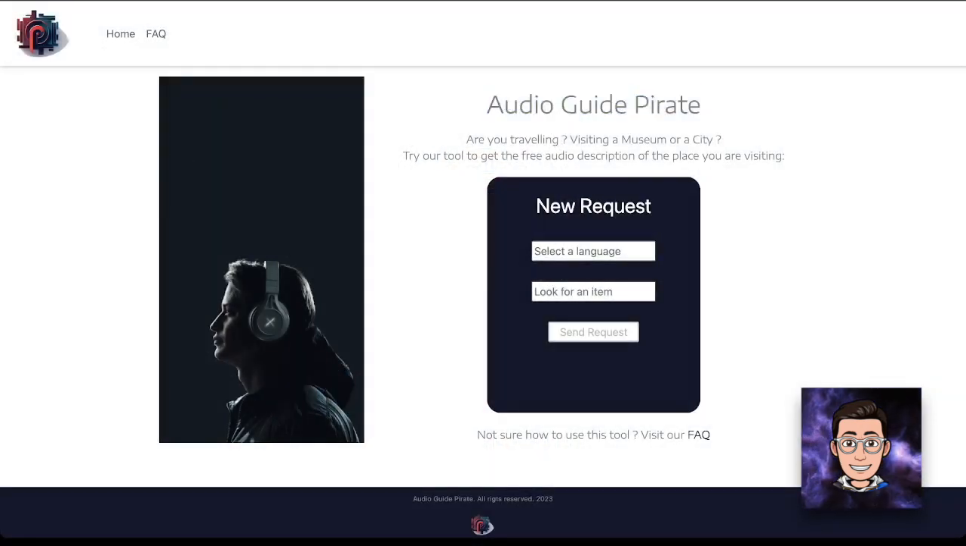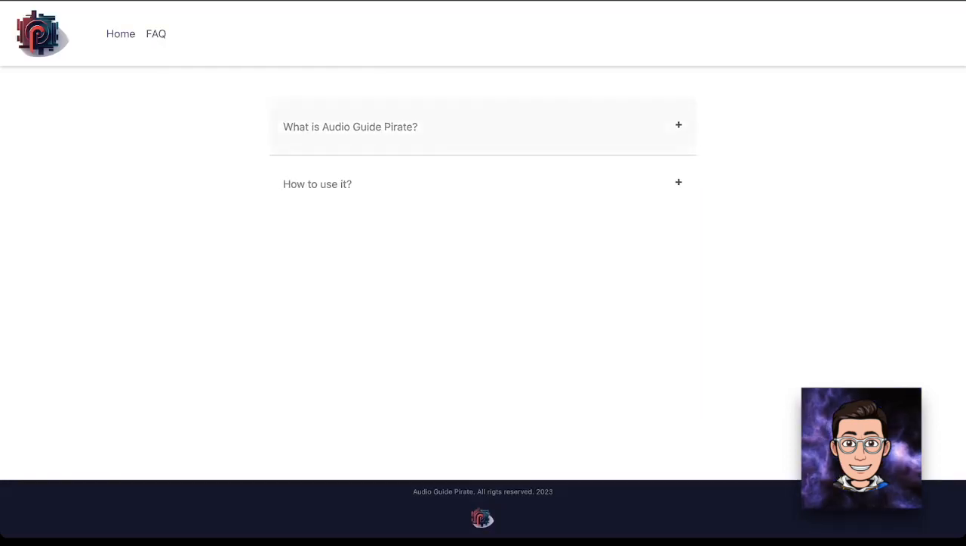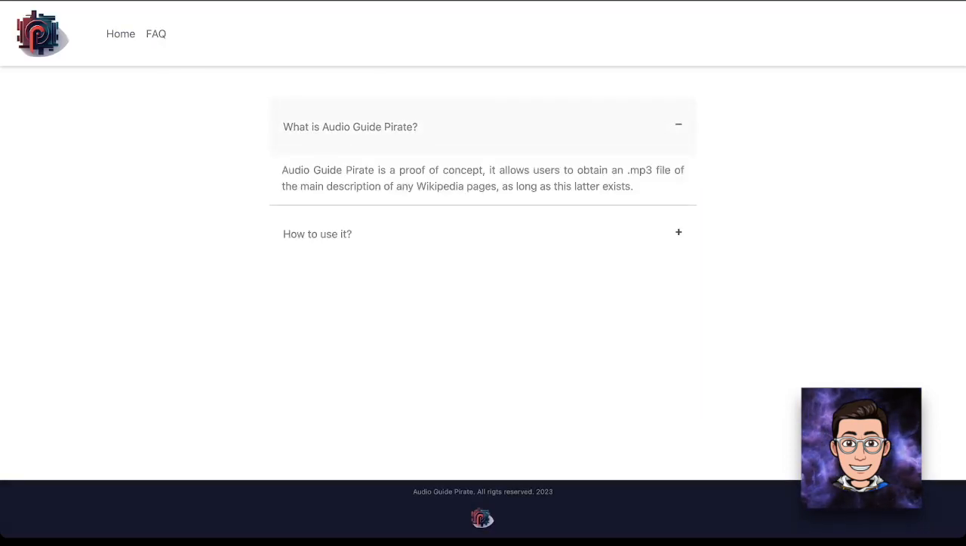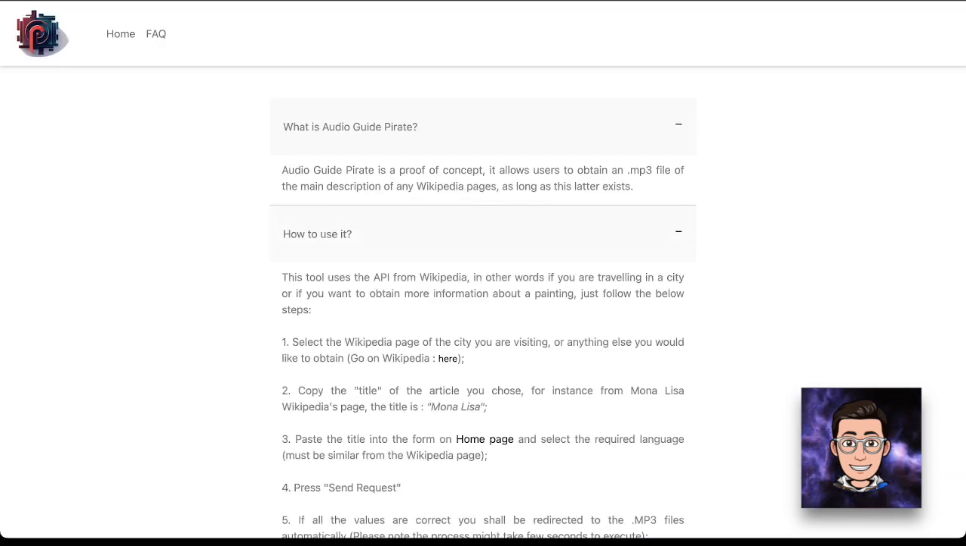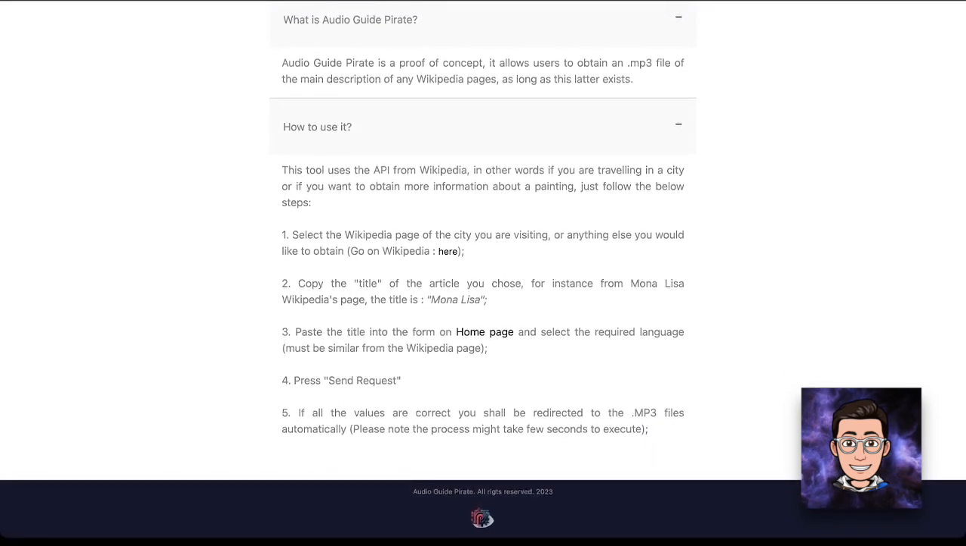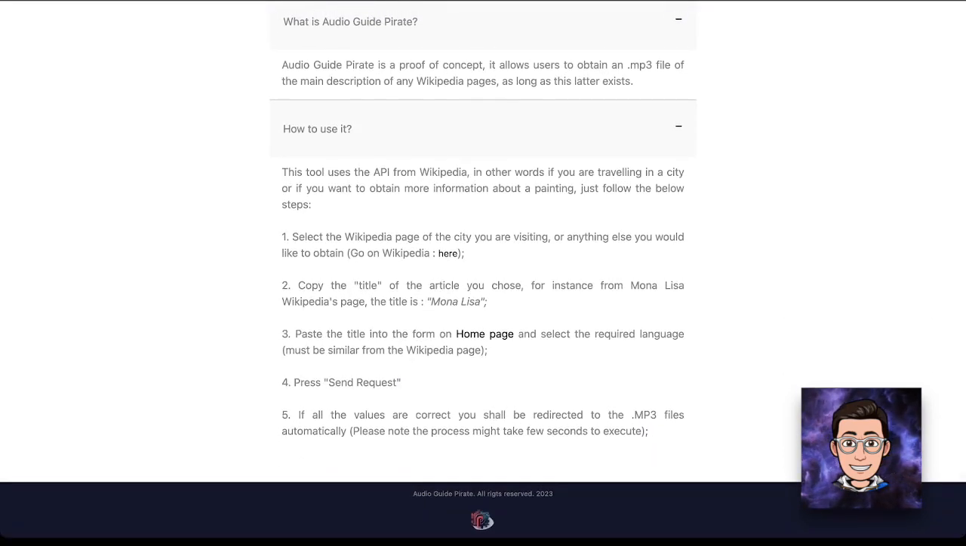I am going to present you the solution I designed for CS50 in Python. So the solution that you are seeing is an audio guide which basically allows the user to obtain an MP3 file from the main description of any Wikipedia page, as long as the page exists.